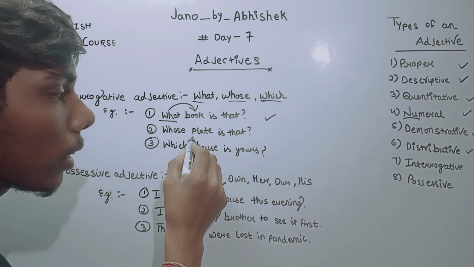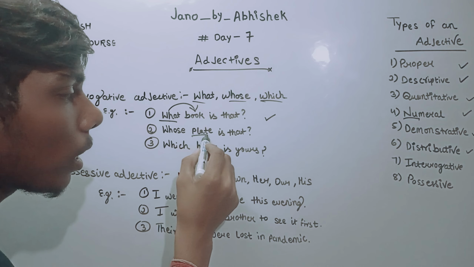Whose plate is that? I'm sitting at the dinner table, and there is a plate on the table. I'm asking whose plate is that?